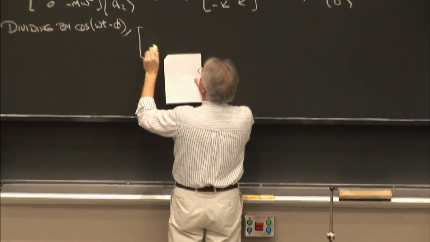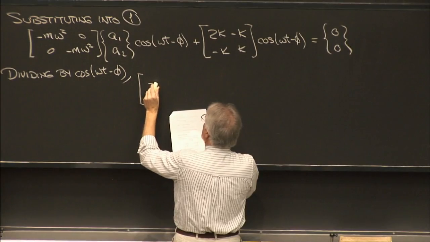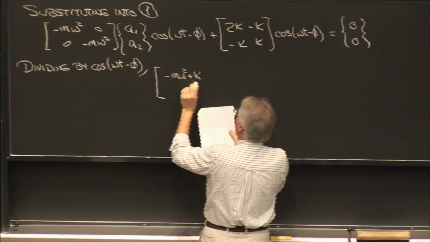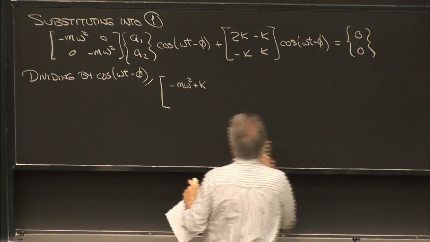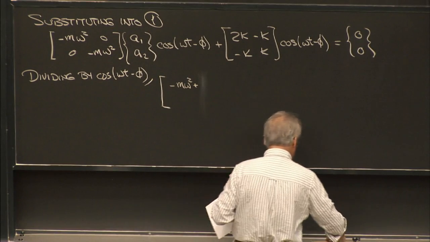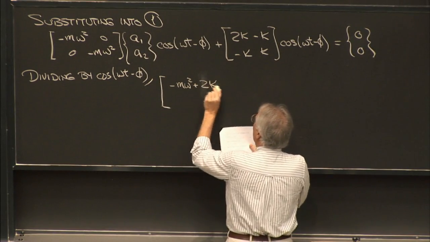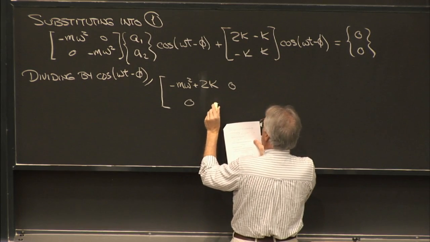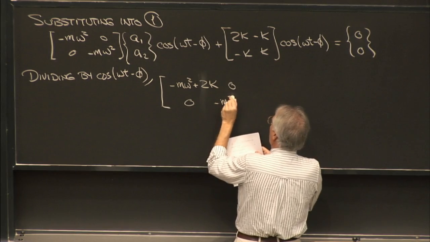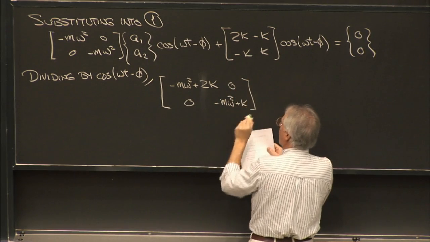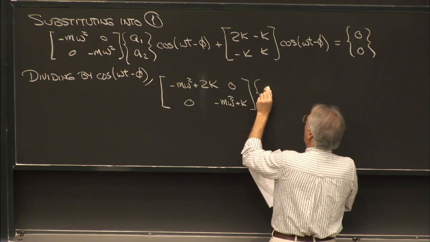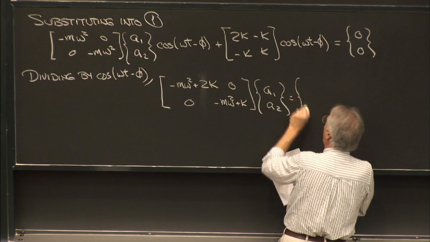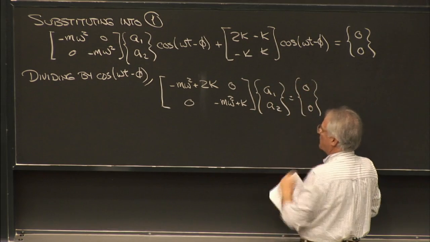Okay, this becomes, dividing and collecting terms. Okay.